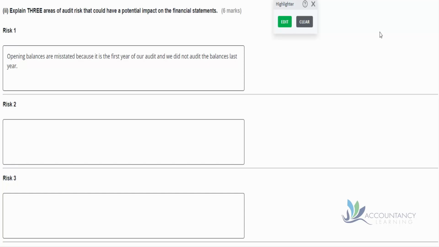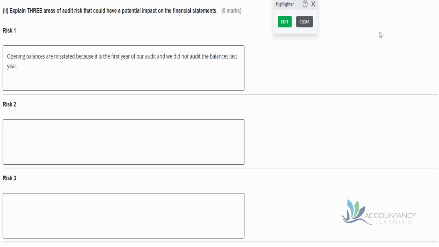So notice we're following that three-part formula. What's the number that's wrong in the accounts? Opening balances. Are they over or understated? Well, it could be either way in this case, so I'm just putting misstated there. And then what's the cause of this? Because it's the first year of our audit. So that would be a nice strong answer.